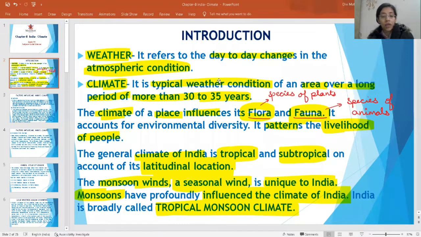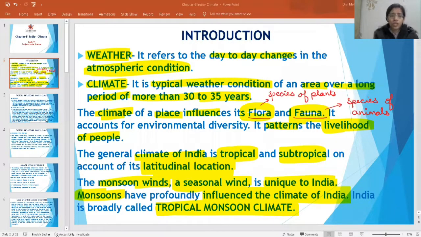The general climate of India is tropical and subtropical due to the latitudinal location, and the monsoon winds are the seasonal winds. That is a unique feature of India. And monsoon influences the climate of India, and it is a tropical monsoon climate that prevails in India.